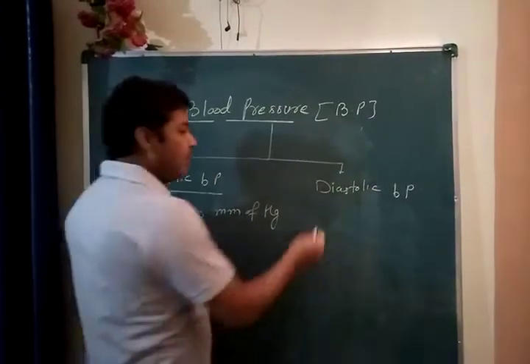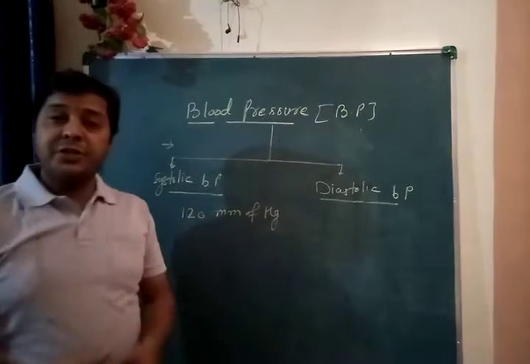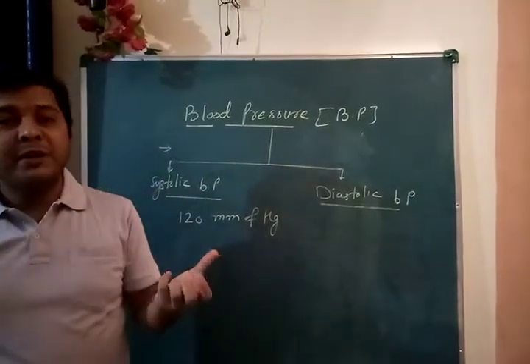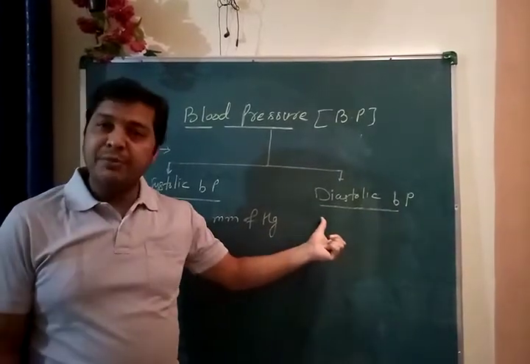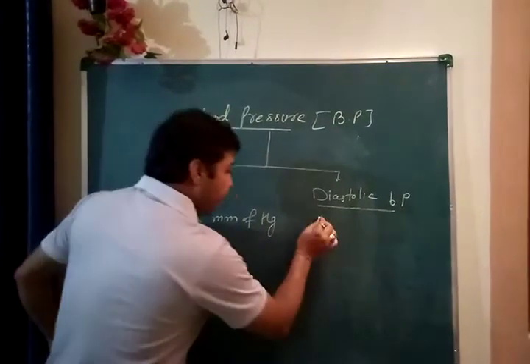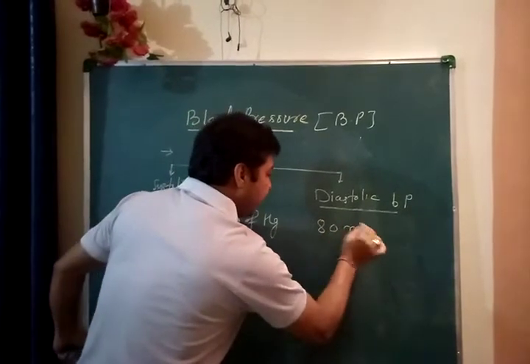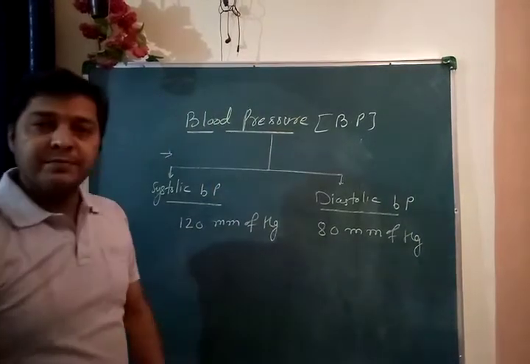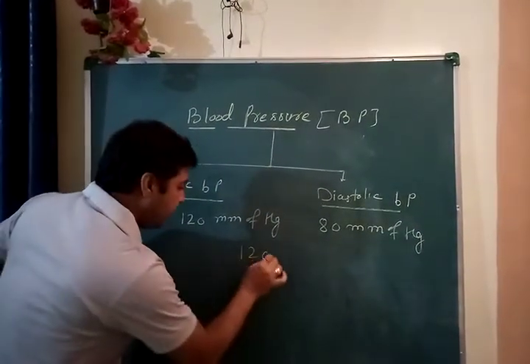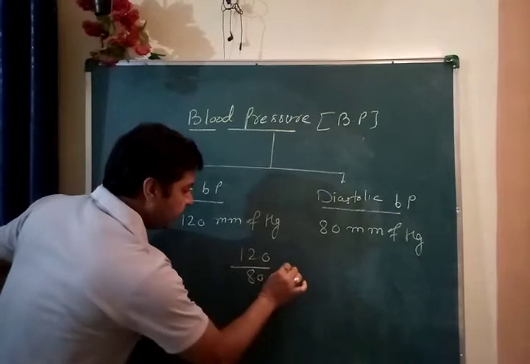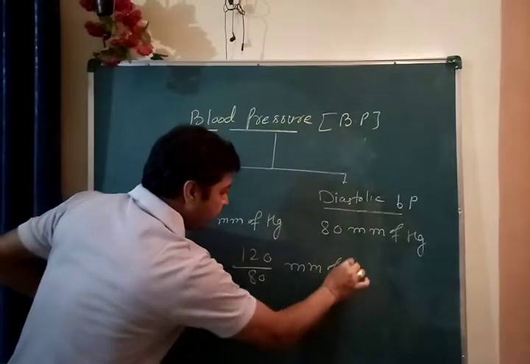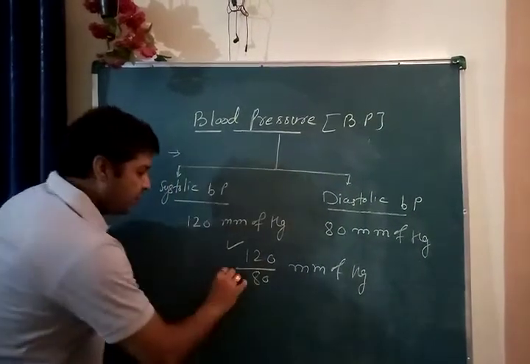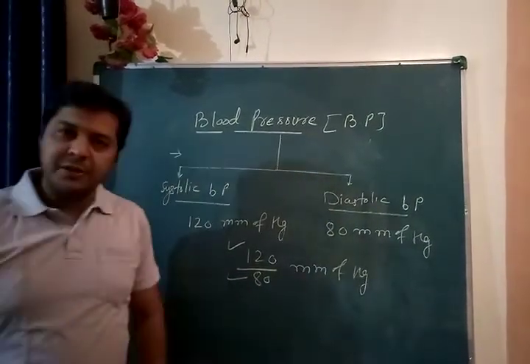And diastolic blood pressure is the pressure exerted by blood during the expansion of the vessels. If the value is 80 mm of Hg, this is the pressure. So we can say 120 mm of Hg is the systolic blood pressure, and 80 is the diastolic blood pressure.